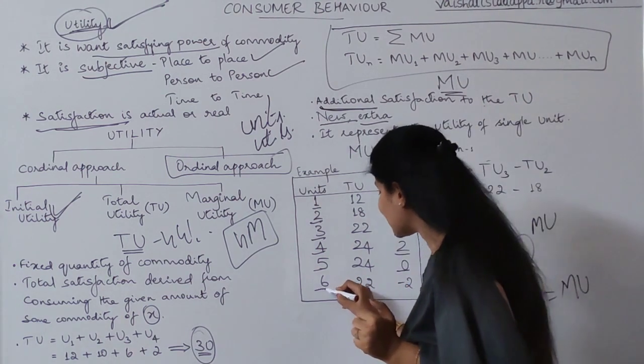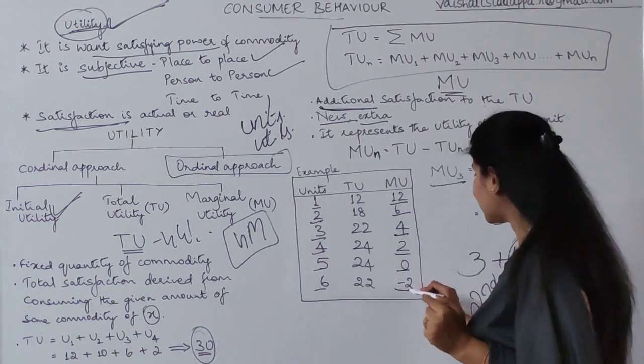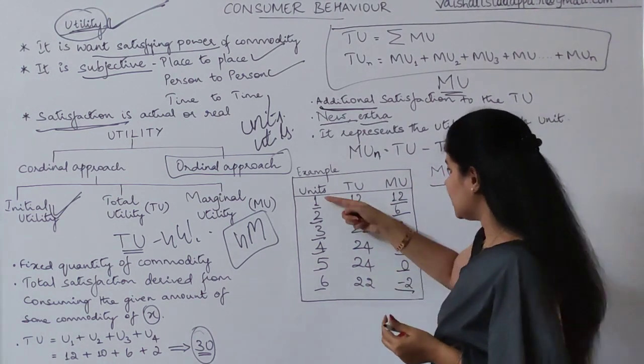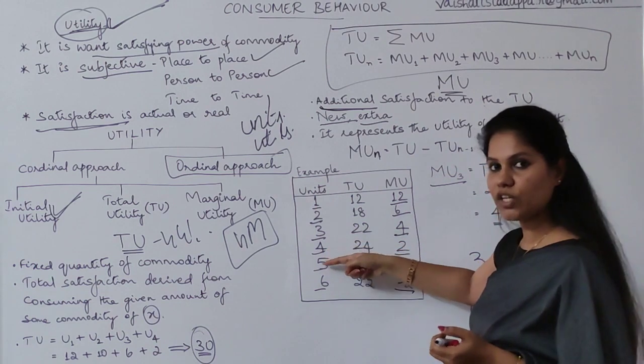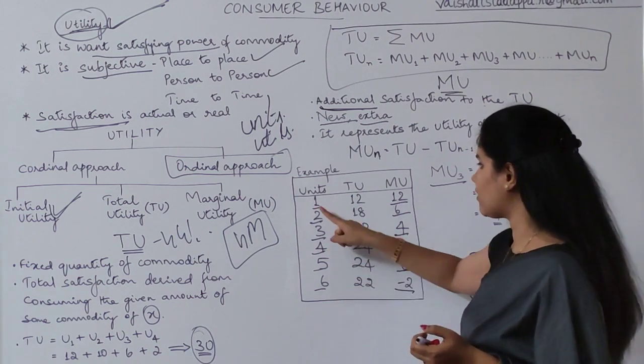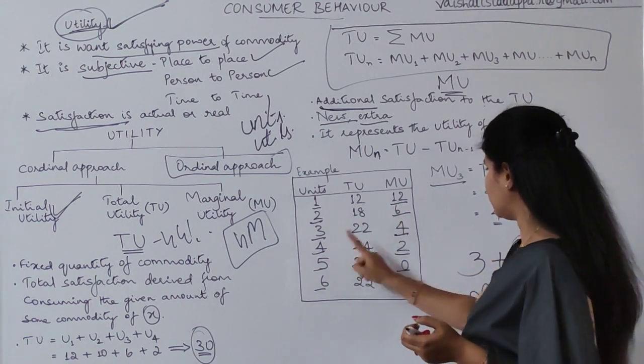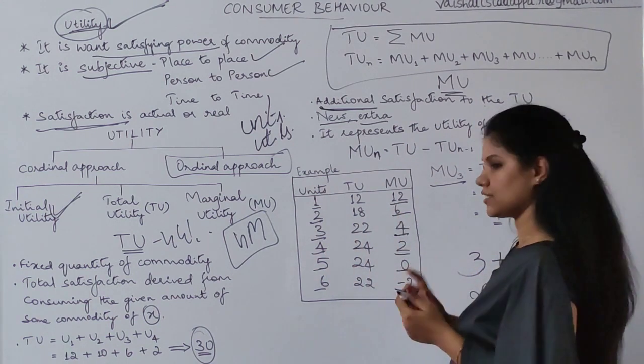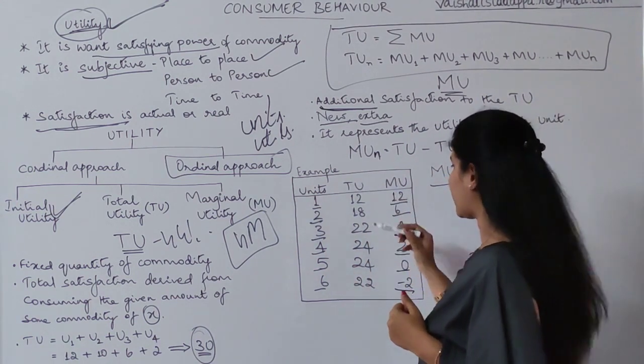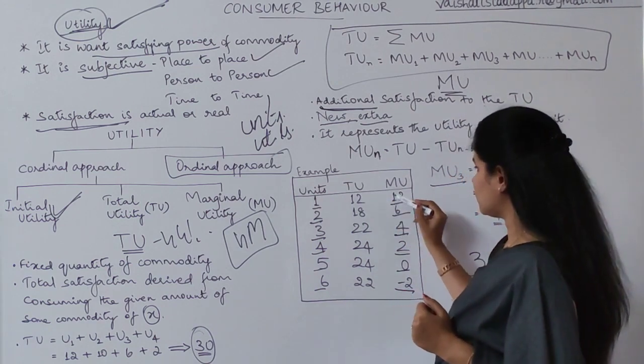Satisfaction. From the sixth unit, how much I am getting? It got negative. That means each individual unit is giving you a different satisfaction level. First one is the maximum, second, third, fourth, fifth and the sixth. Now I will tell you how you will find 12.